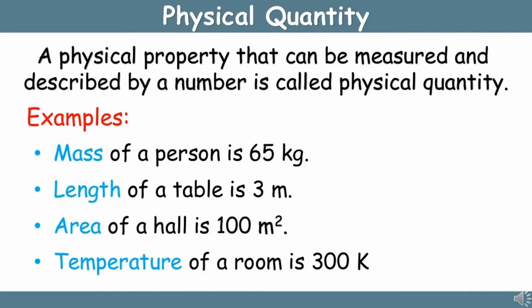Physical quantity. A physical property that can be measured and described by a number is called a physical quantity. Examples: mass of a person is 65 kg, length of a table is 3 meter, area of a hall is 100 meter square, temperature of a room is 300 Kelvin.